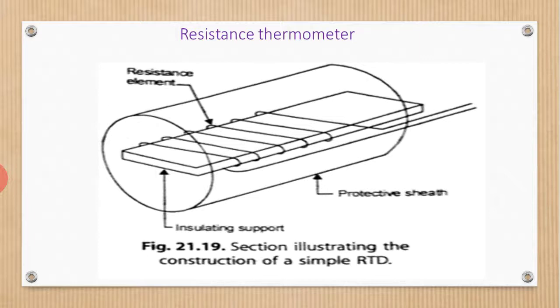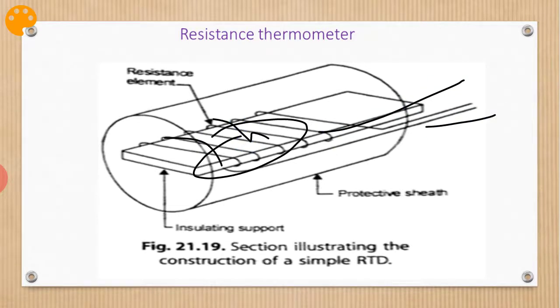Okay, this is the resistance thermometer. Construction of a simple resistance thermometer: if you look at this, this is the resistance element, taken outside. The resistance element is usually in the form of foil or very fine platinum, nickel or copper wire wound non-inductively onto an insulating ceramic former, which is protected externally by a metal sheath. And these two terminals are taken outside.